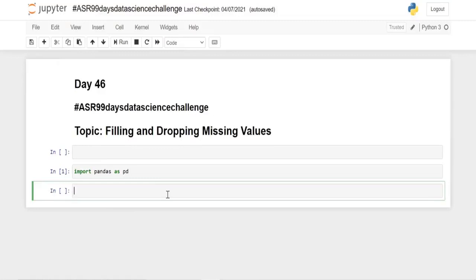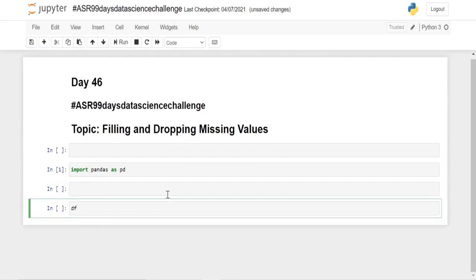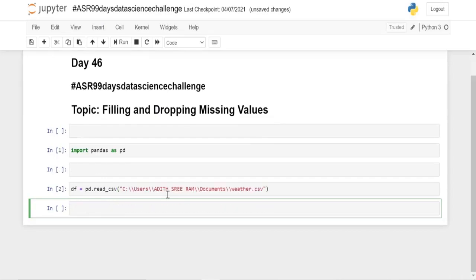Today it is day 46 of the #ASR 99 days data sync challenge, and today's topic is filling and dropping missing values in our pandas data frame. So first let's import our data frame. I'm storing it in a variable df, using pd.read, and I'm going to import a CSV file with the file path.